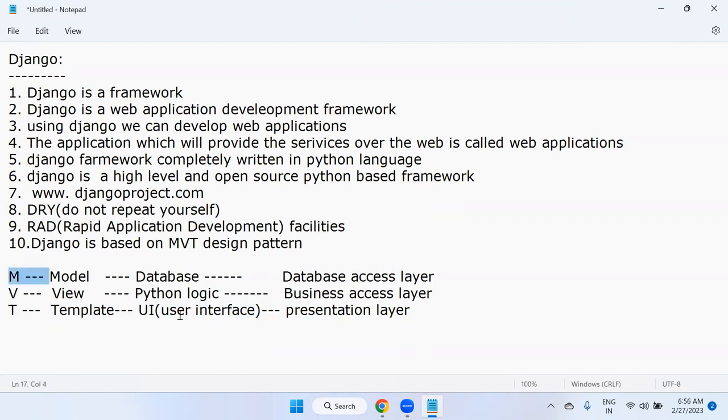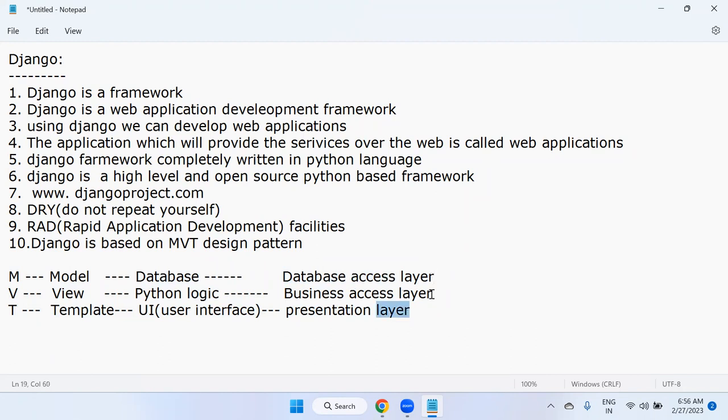So these are the three different layers. What is the advantage of the MVT pattern? The advantage of the MVT pattern is separation of concern. Separation of concern means every layer is developed separately. The model, which represents the database, is designed and developed separately.